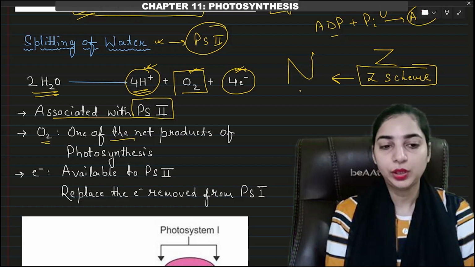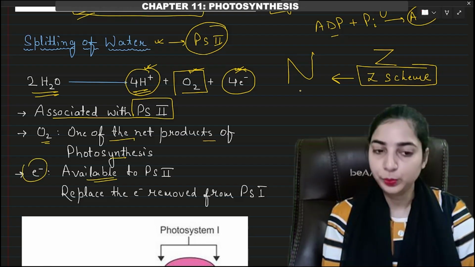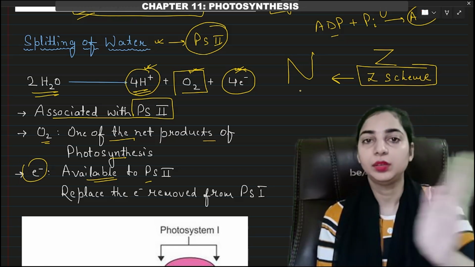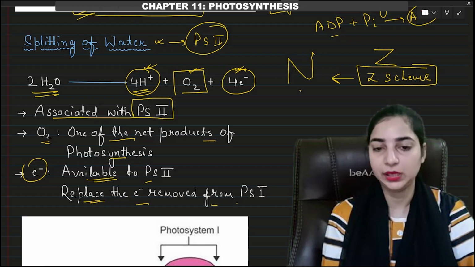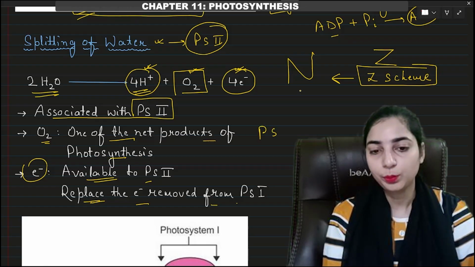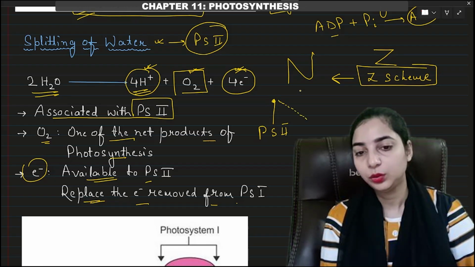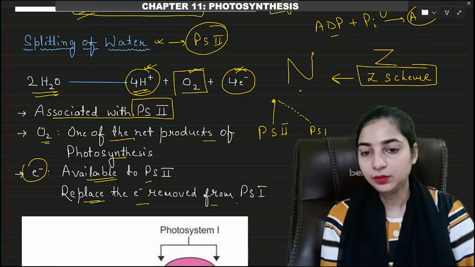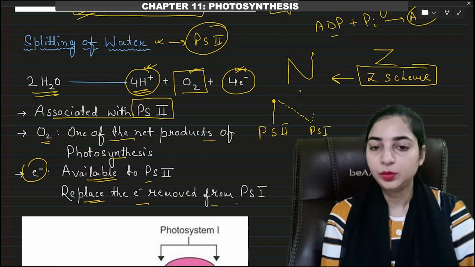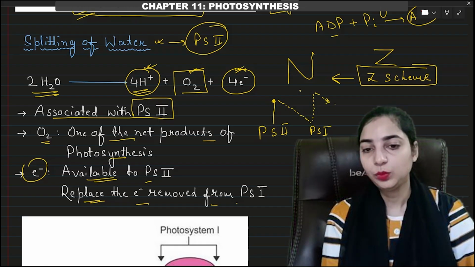The electrons are available to PS2 and they will then get transferred to PS1. Okay, they will replace the electron removed from PS1. So we know that from PS2, the electron will get excited, it will be accepted by the electron acceptor, then it will move downhill through the electron transport system. Okay, here it will reach PS1, photosystem 1, then again it will move uphill to another electron acceptor, then again downhill to NADP plus,